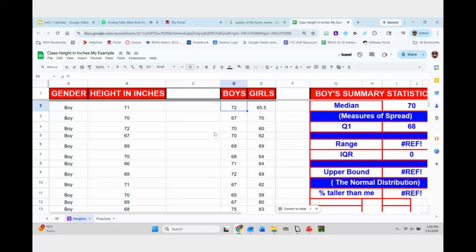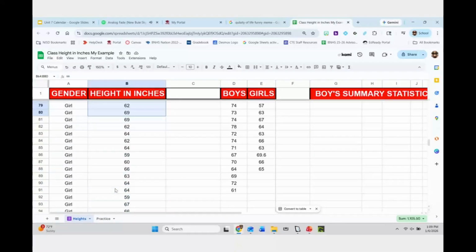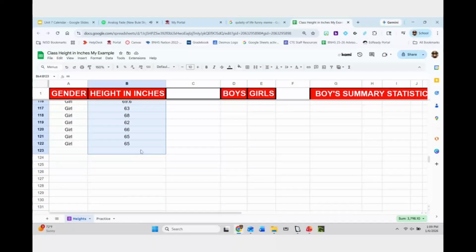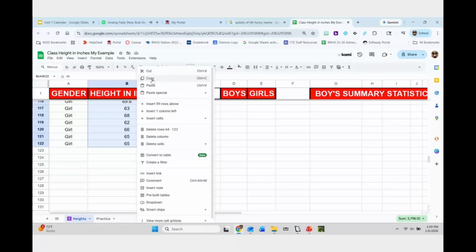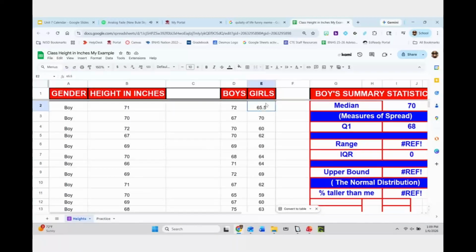They don't need to be in order, but I have boys' heights. I'm going to right click, hit copy, then go over here and do Control V. And then I can go down here for my girls' heights, starting from here, scrolling all the way down, and do the same thing. I'm going to right click, copy, and then go over here and do Control V. So now I have my two groups to where I can look at their data separately.